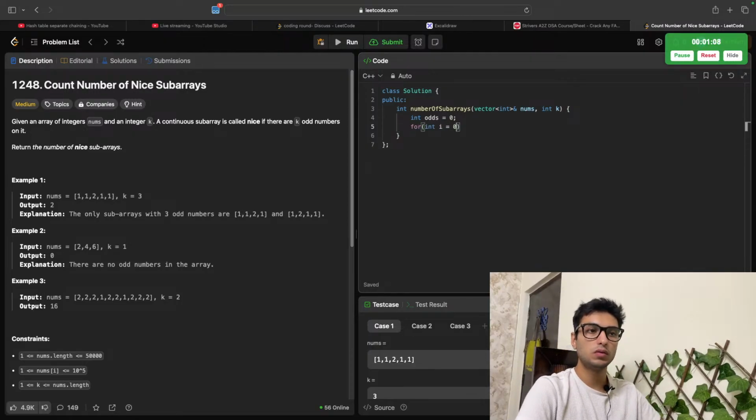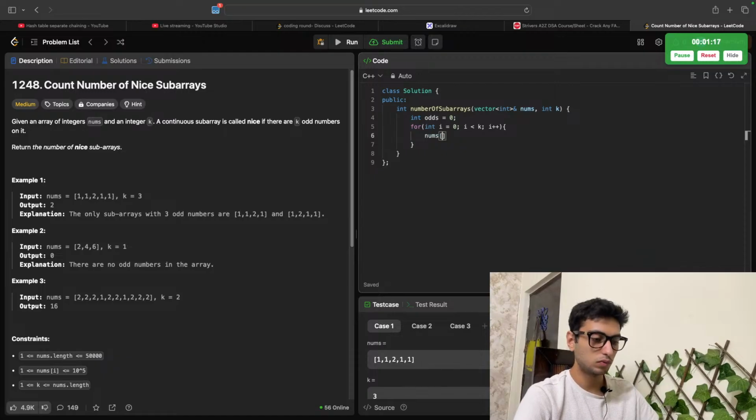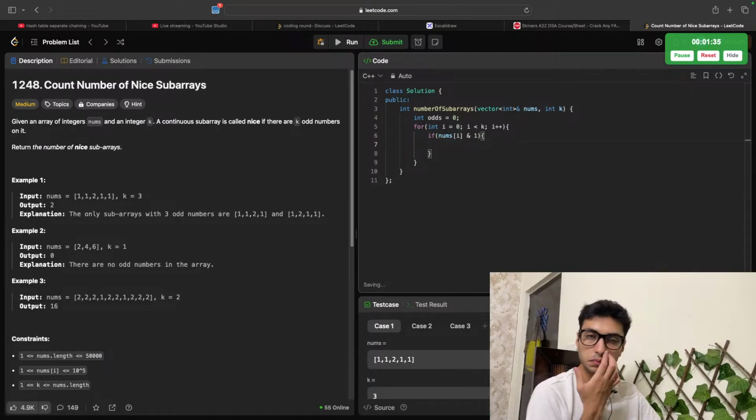I equals 0, and then I'm going to do i less than k, i plus plus. If nums[i] is odd, that means it's odd.